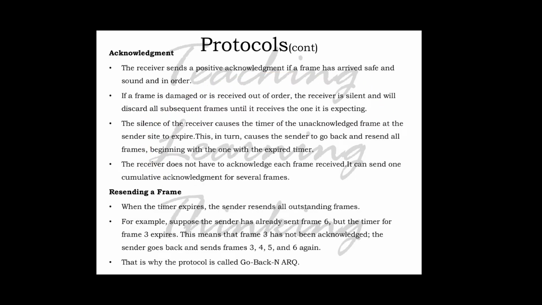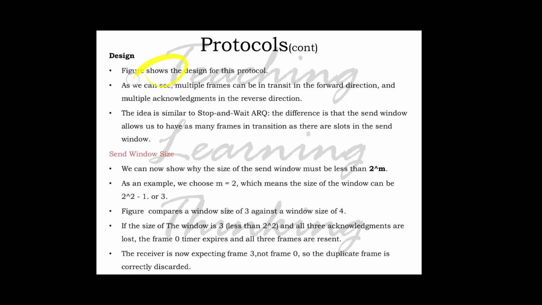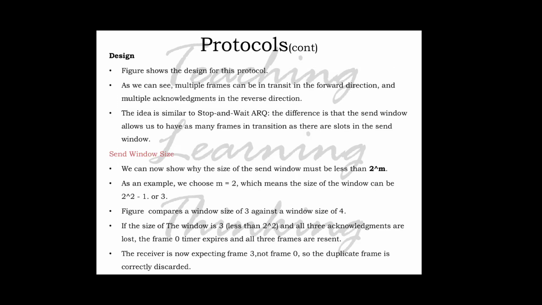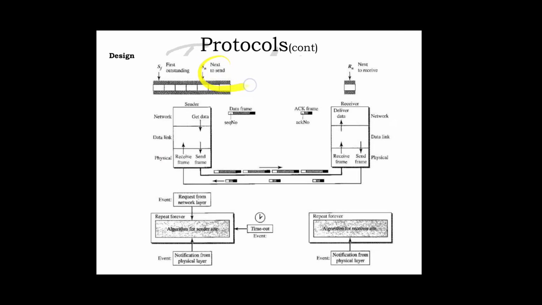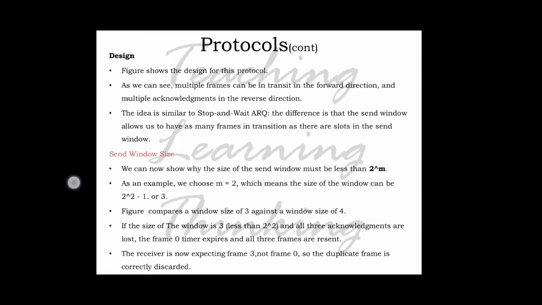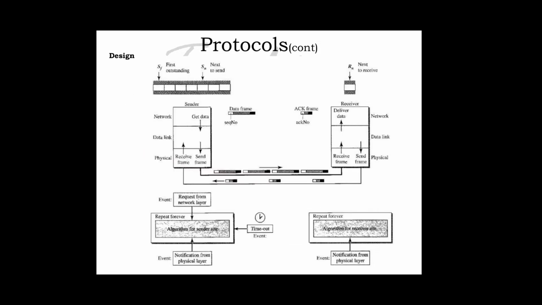We have already discussed SF and SN, and this is RN, the next frame to receive. This we have already discussed, so I don't think we need to discuss it again.